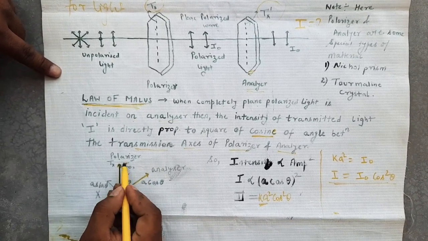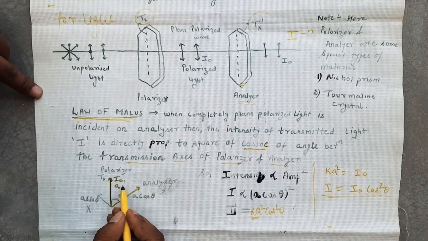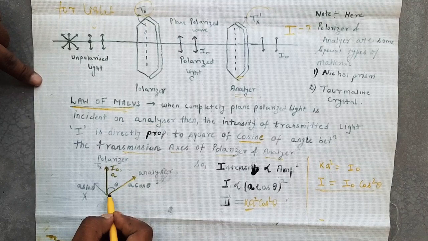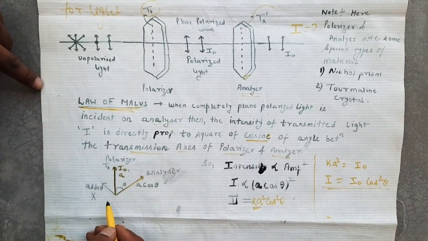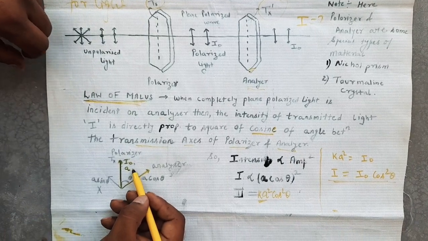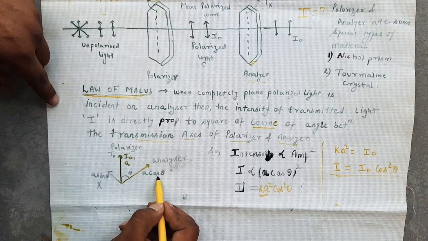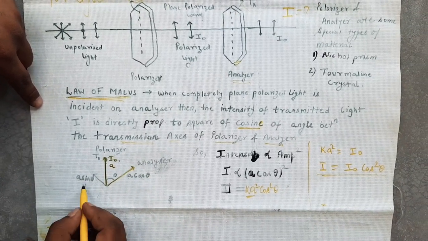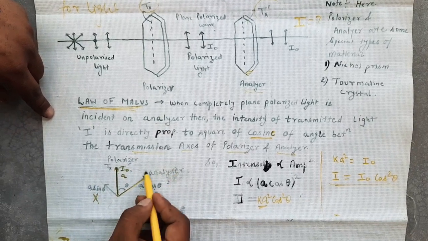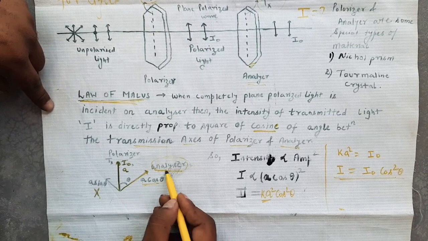If the intensity of light from the polarizer is I naught and the amplitude is A, then we can resolve this A into two components, one along the analyzer axis and another perpendicular to it, because light is a light vector; the electrical component is a vector quantity. So one component will be A cos theta, another will be A sin theta. A sin theta will not produce anything, because it is perpendicular to the analyzer axis. Only A cos theta passes through the analyzer.